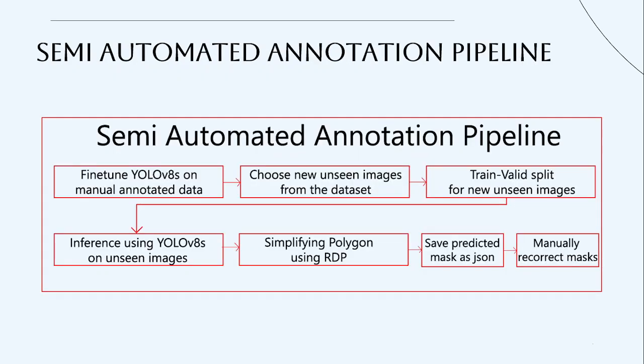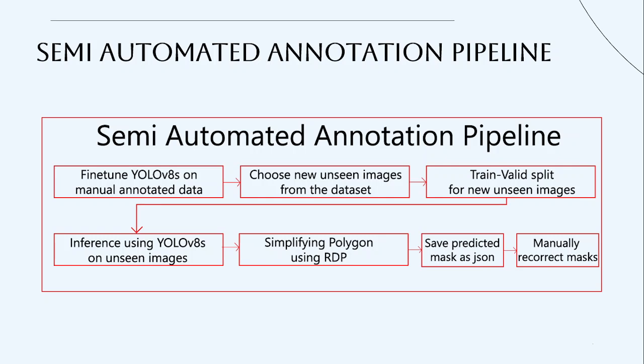Now let's talk about the semi-automated annotation pipeline. The whole purpose of the semi-automated annotation pipeline is to reduce the annotation time, and also to generate more annotated images. Okay, now let's see how this works. First of all, we have a fine-tuned YOLO based on the manually annotated dataset. So basically, in the initial step, we have a manual dataset. Then the manual dataset will go into the YOLO V8 small model. The reason I am choosing YOLO V8S is because it is smaller and it can be trained really fast.